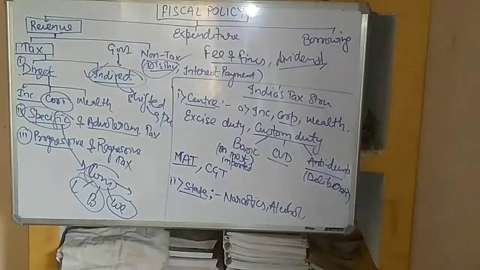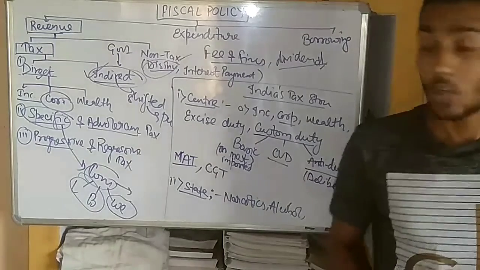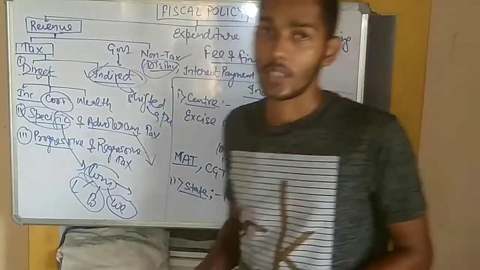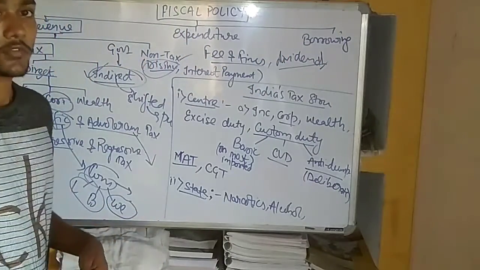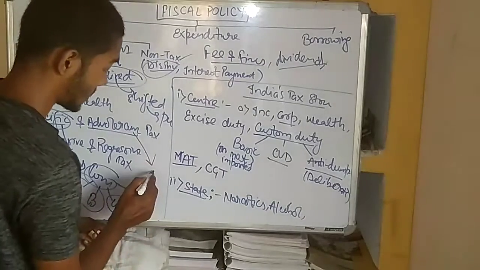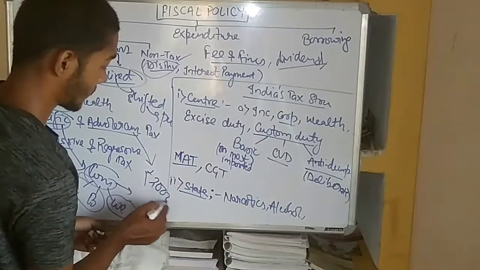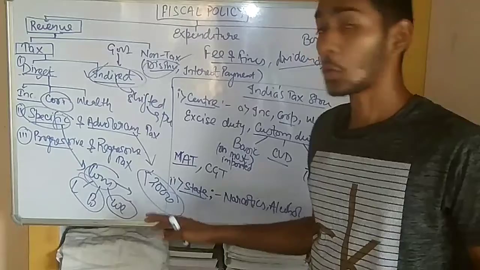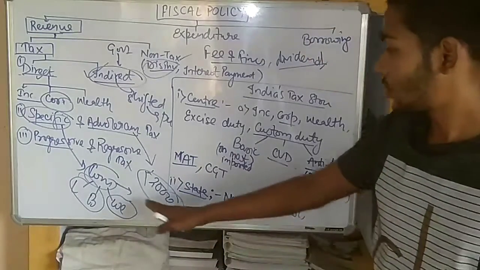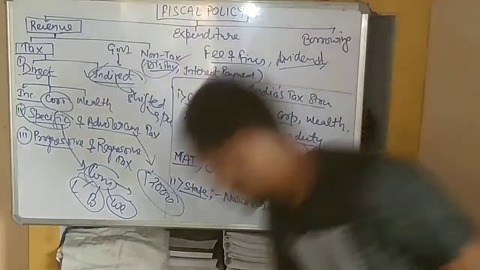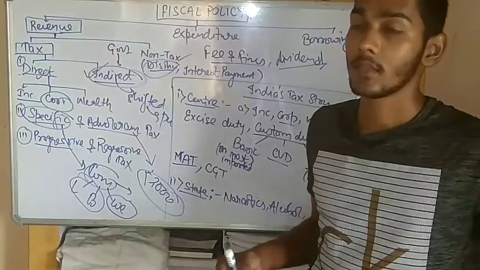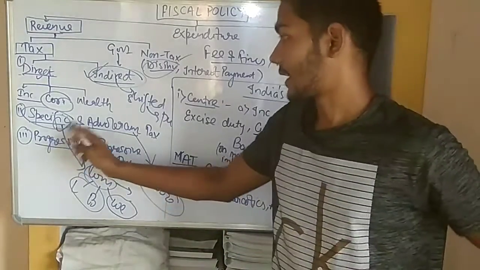Now we will look at the ad valorem tax. It is a tax which is imposed on any basic commodity on the total value of the commodity. For example, we have gone to a restaurant, and the restaurant charges the bill for the food that we have eaten. The charge of that food is rupees 2000. And when the tax is imposed on the overall commodity or the total value of the commodity, that is known as the ad valorem tax. And suppose the tax is imposed on the particular item that we ate, that is known as specific tax.